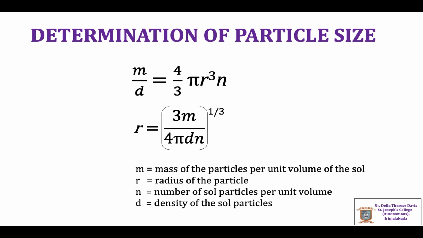The number of particles in a volume of the sol in the field of view is counted, and this is repeated several times and the average count is taken. The dimensions of the illuminated volume of the sol, which is used for viewing the particles, is determined from the eyepiece micrometer, and thereby the sol volume in the field of view is determined.